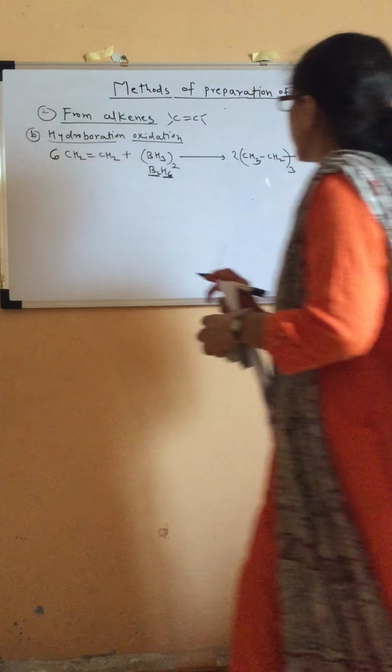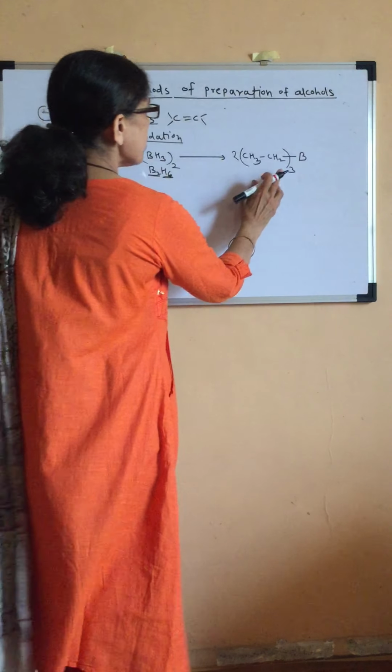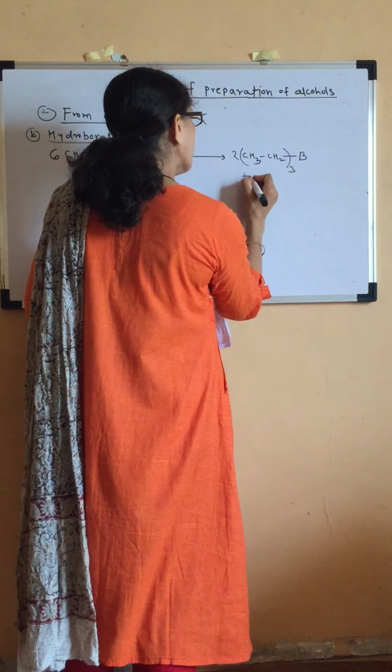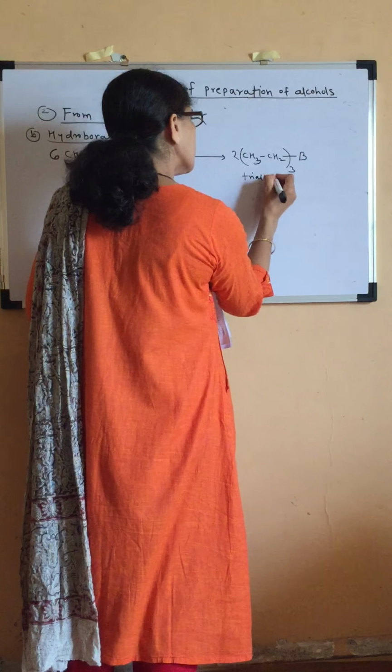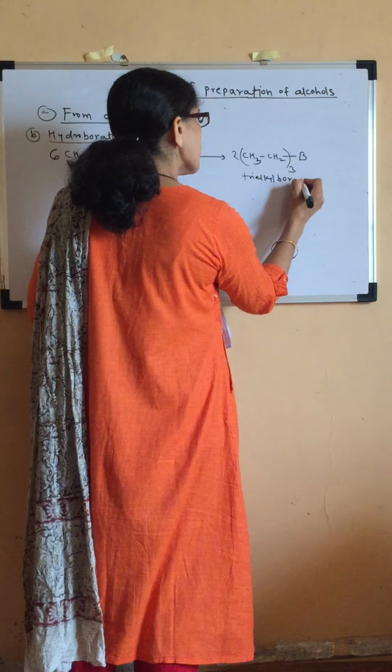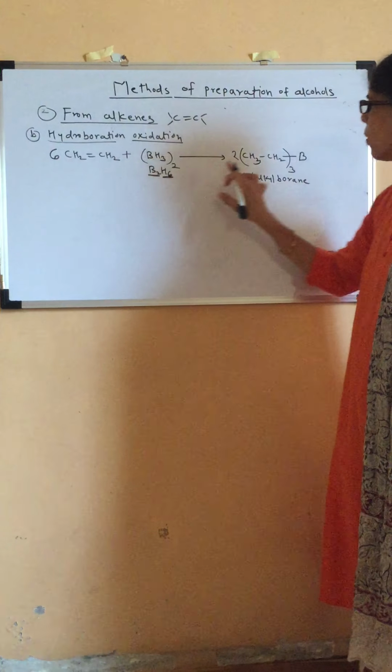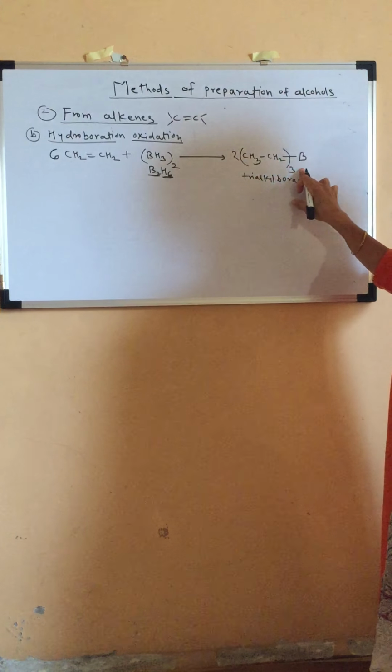See carefully. So what is the name of this? Trialkyl borane. This is an alkyl group. See carefully again, we have 6 molecules of alkene, and we are going to add 2 atoms of boron and 6 atoms of hydrogen from diborane. So 6 molecules were split into 2 into 3.